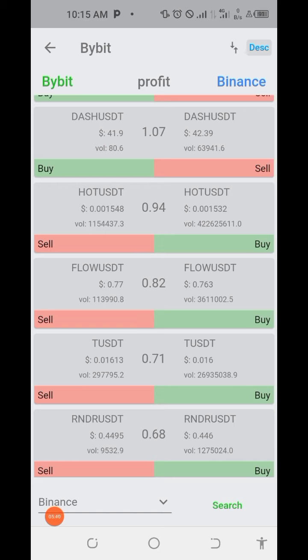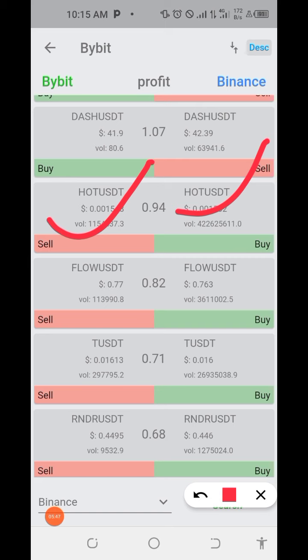Now, if you see this one right now, you discover that there is enough volume. Let's take a look at this HOT USDT. There is enough volume in Binance, and there is also enough volume in Bybit, which means if you buy from Binance right now, you can easily sell it on Bybit. But there is one major challenge: the profit percentage is not that much. You can see it's 0.94, and if you check this right now, transaction fees will even eat away your own profit. That is why you must check this before you perform this arbitrage.